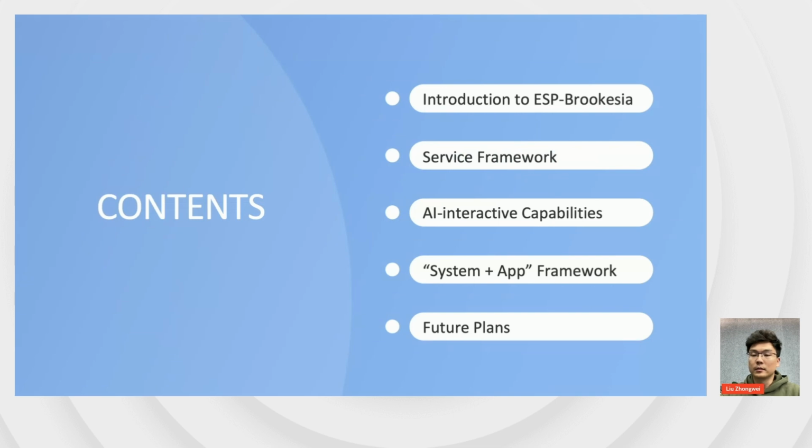My presentation will be structured into 5 main parts. First, an overview of the ESP Brookesia framework. Then, a detailed look at its 3 core components: the service framework, AI interactive capabilities, and the system plus app framework. Finally, I will discuss our future plans.